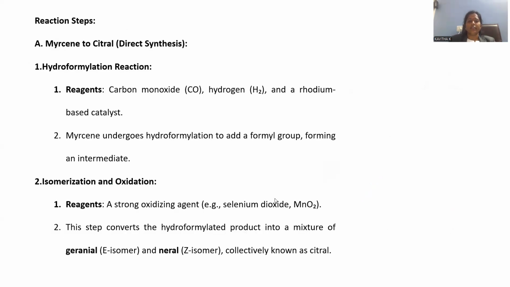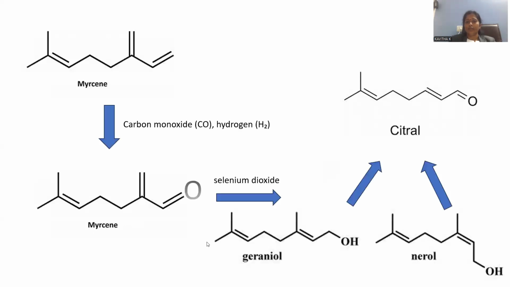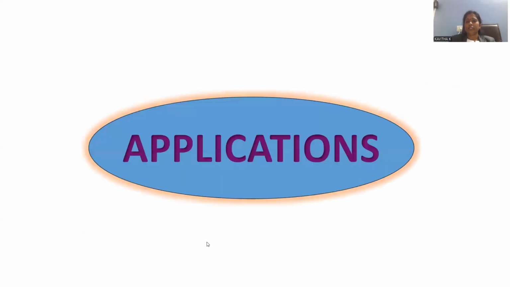This is the way laboratory grade synthesis is possible. Reagents required are strong oxidizing agents like selenium dioxide or else manganese dioxide. Geranial and neral will be synthesized by the hydroformylation process. And this is the way myrcene can be transformed into a citral molecule. By this, we ended up with the lab scale synthesis of citral.